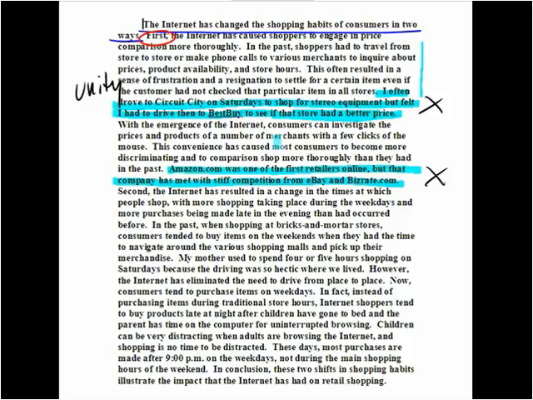Second, the Internet has resulted in a change in the times at which people shop, with more shopping taking place during the weekdays and more purchases being made late in the evening than had occurred before. In the past, when shopping at bricks and mortar stores, consumers tended to buy items on the weekends when they had the time to navigate around the various shopping malls and pick up their merchandise.